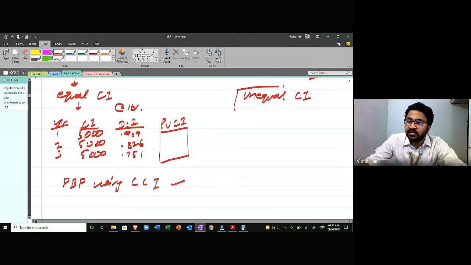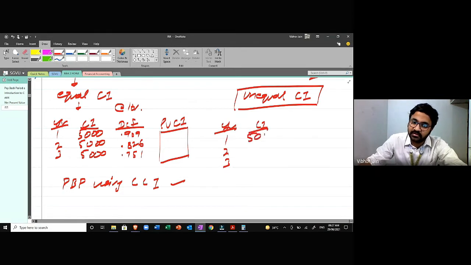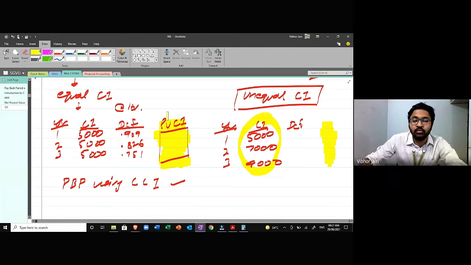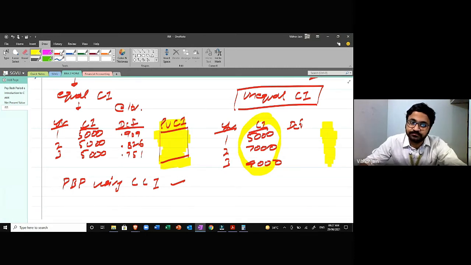Okay, in case of unequal cash flow, same year 1, 2, 3, cash inflows 5,000, 7,000, and 9,000. I'll apply the discounting factors, and using this amount I'm going to calculate my payback period, like I was always calculating my payback period. The formula is going to be the same, everything is going to be the same, but instead of using the amount that I was using before, I'm going to use the discounted cash inflows.